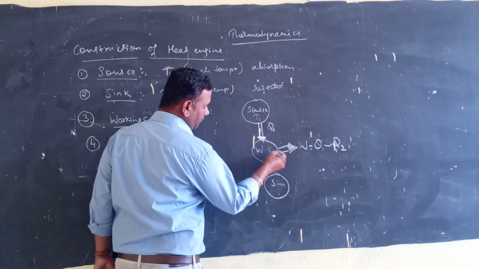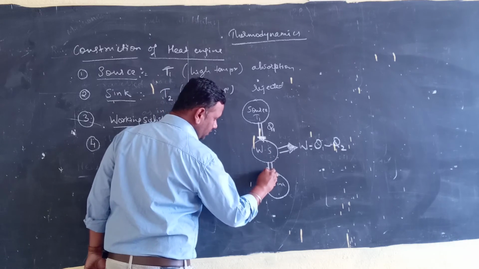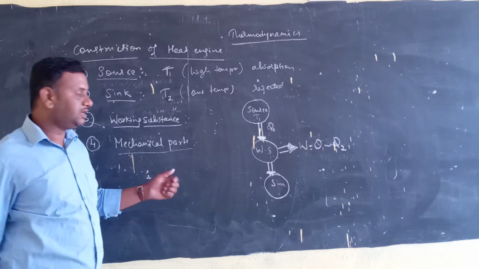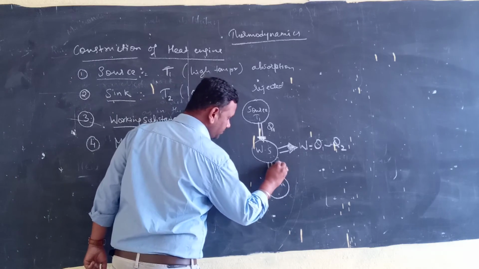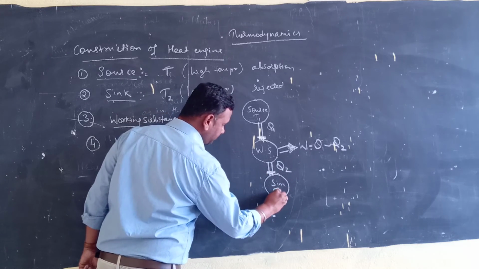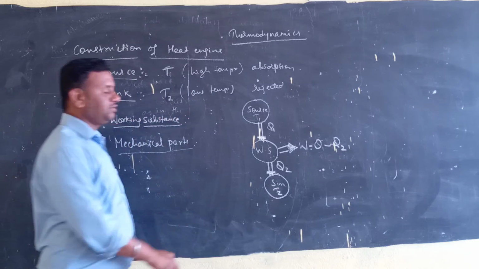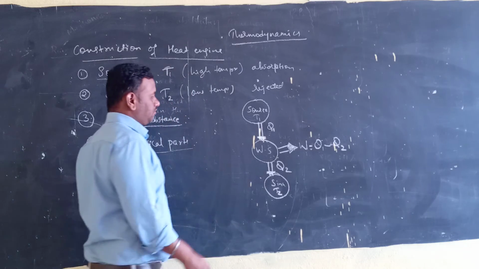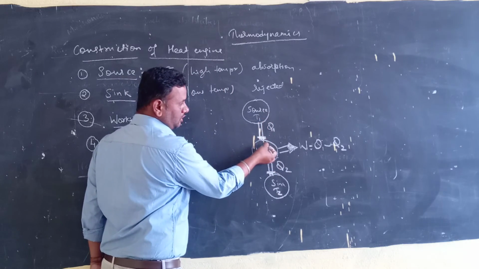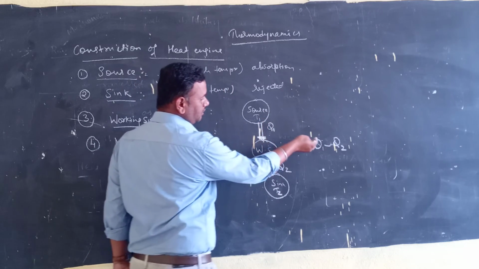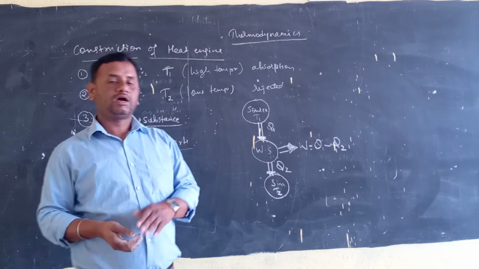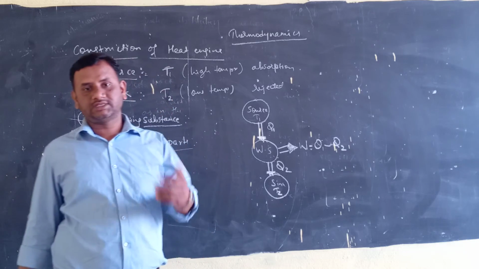After doing some work, some amount of heat energy is rejected to the sink, where the sink has a temperature T2. So the working substance absorbs a huge amount of heat and does some work, and while doing work, some amount of heat energy is rejected.